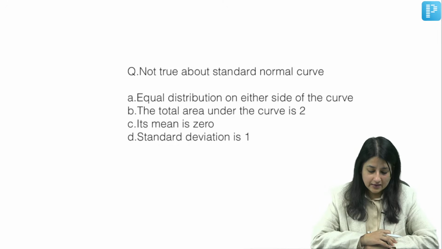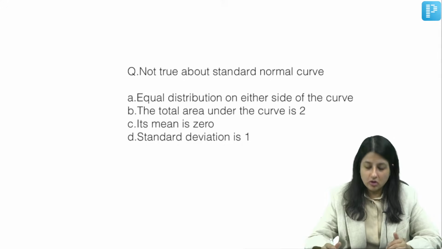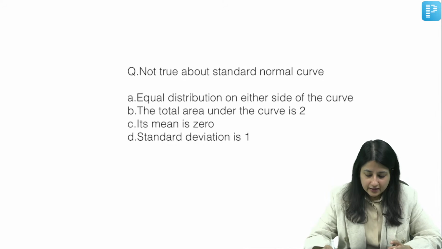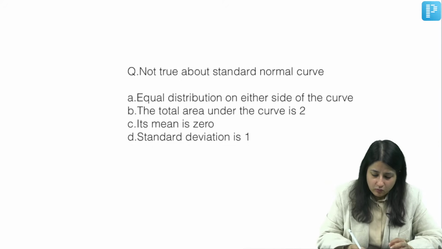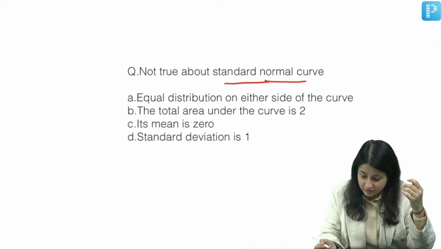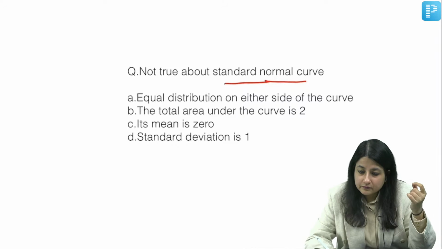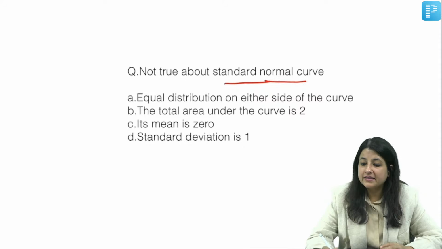Mark, everybody: not true about the standard normal curve. What is your answer? Options: equal distribution on either side of the curve; the total area under the curve is 2; its mean is 0 and standard deviation is 1. Now, what is this normal curve and what is this standard normal curve? Is the normal curve and standard normal curve the same, everybody? What do you mean by this?